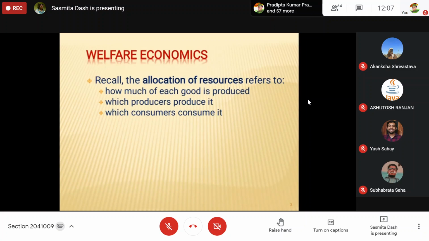We know from the first chapter that economics is about the fair allocation of scarce resources. Resources are scarce or limited, and therefore they have to be allocated properly.